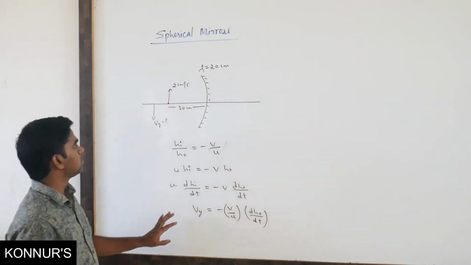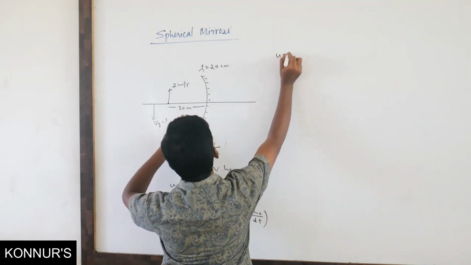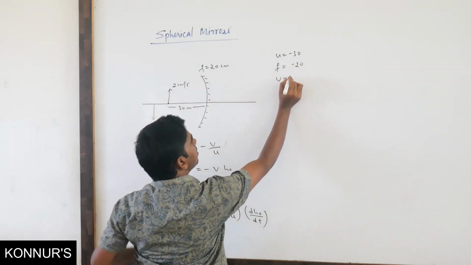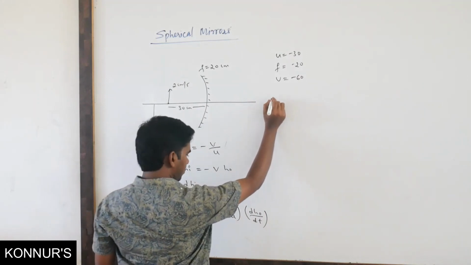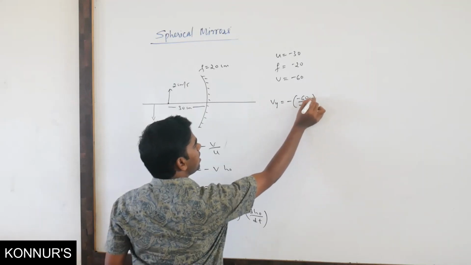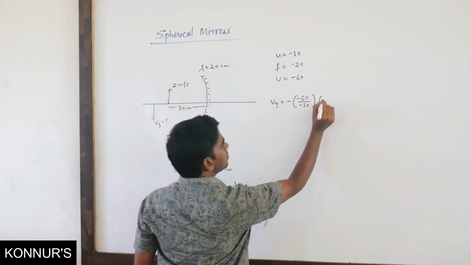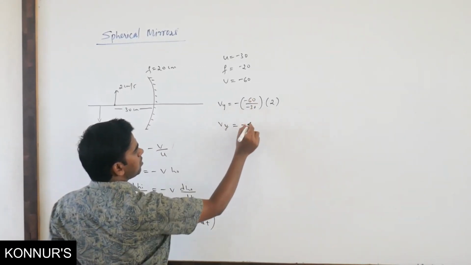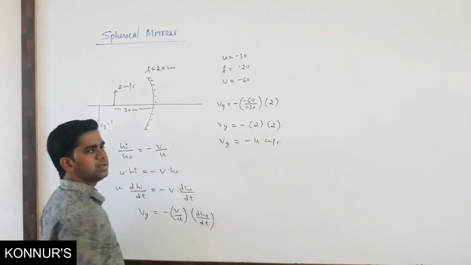Now you can substitute the values. So u is there. What about v? Suppose u equals 30, it is minus 30. f is minus 20. Obviously your v will become minus 60. So what you will get? You will get Vy equals minus 60 divided by minus 30 into velocity of object. It is 2 along y, so you can take it as 2. So Vy equals minus, this is plus 2, into 2. So Vy is minus 4 centimeter per second.